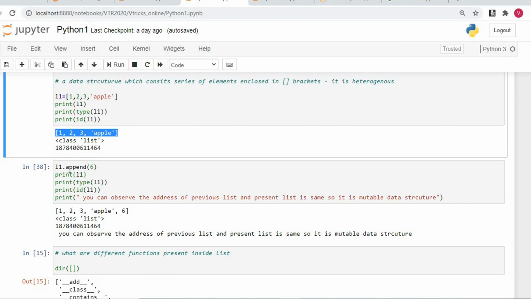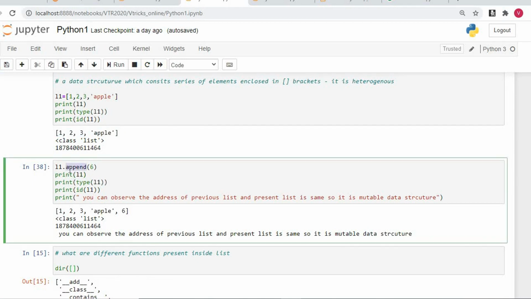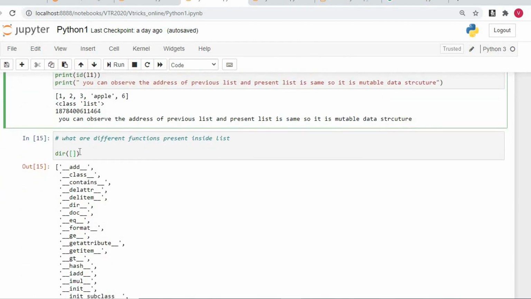Now you must be getting a question here. I am using something like append. We don't know that function, no? What to do? Don't worry. Nothing is there to by heart. What we do is, I do something like dir of square bracket. You can see there's a function called dir. In the dir function, I'm opening the bracket. Since it's a function, from now on, wherever we see the bracket open and the bracket closed, we call it a function. Dir is a function and I'm passing the square bracket here. What is square bracket? Yes, it is a list.